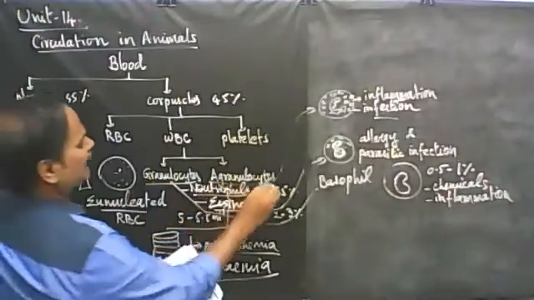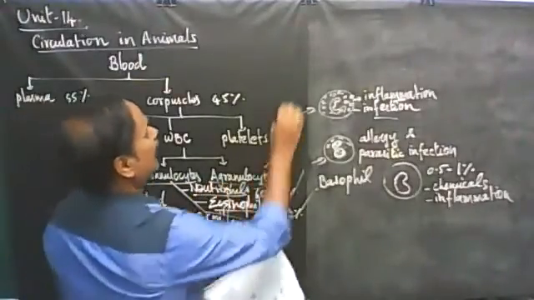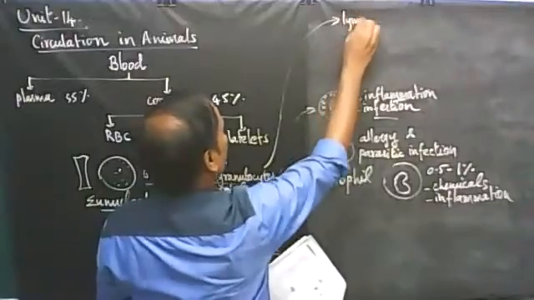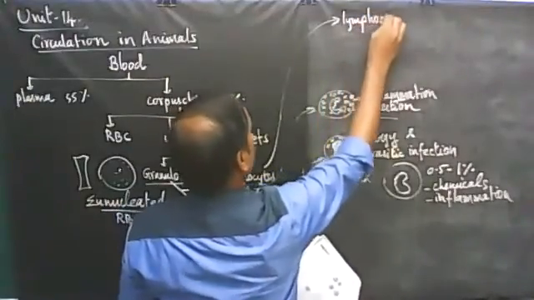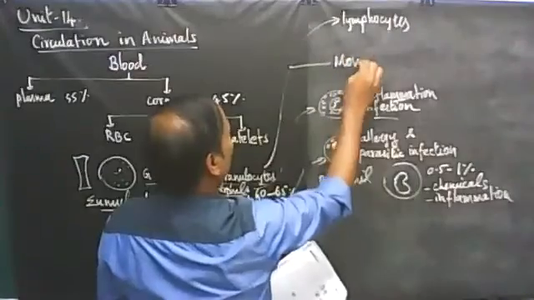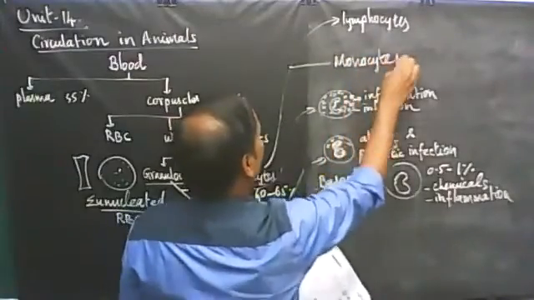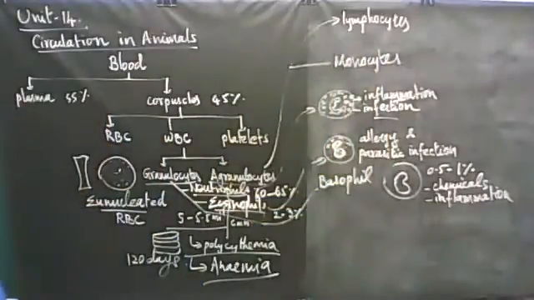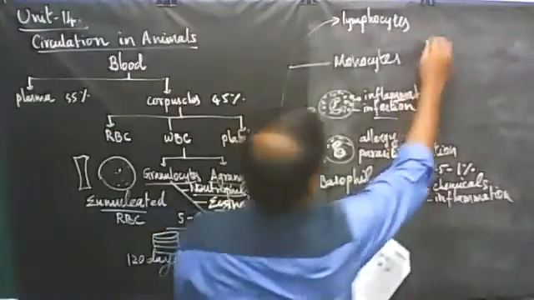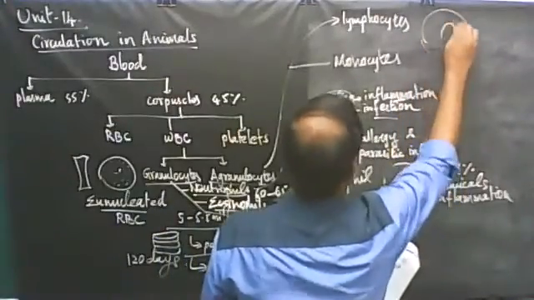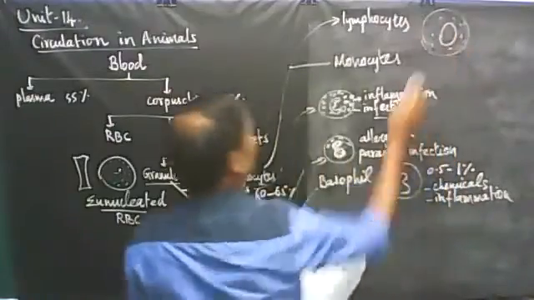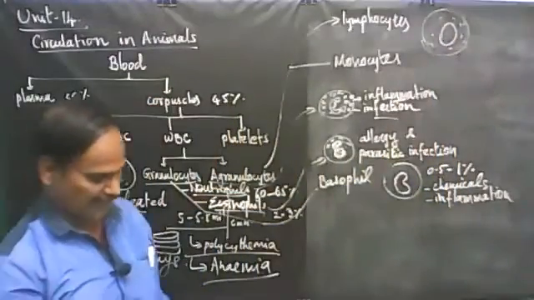Now let's see the agranulocytes. Agranulocytes are 2 in number. One is lymphocyte and another one is monocytes. Lymphocytes and monocytes. Both are coming under agranulocytes. Cytoplasm do not contain granules. See the structure of lymphocyte. It has got single lobed nucleus and cytoplasm do not contain many number of granules.